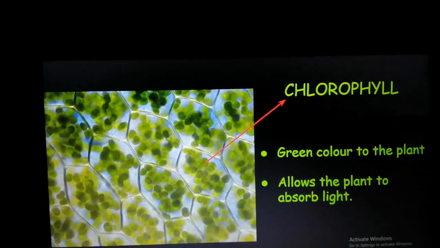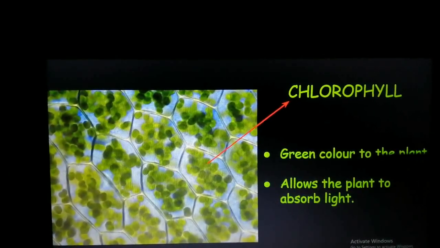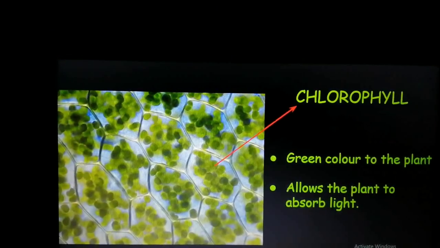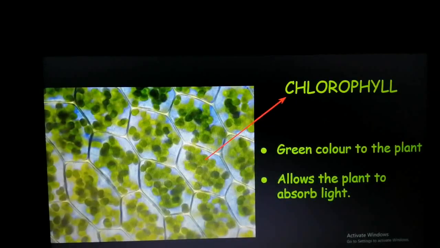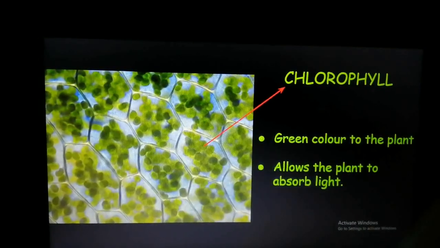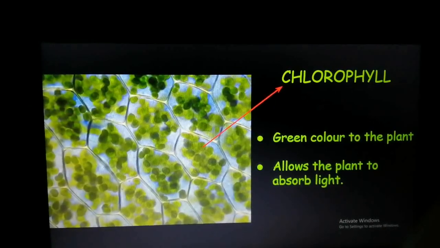and it will be able to absorb sunlight with the help of chlorophyll. So chlorophyll is a green color pigment that gives green color to the plant and allows the plant to absorb sunlight, therefore helping in the process of photosynthesis.